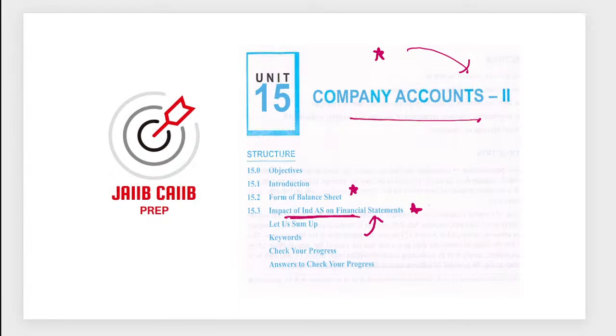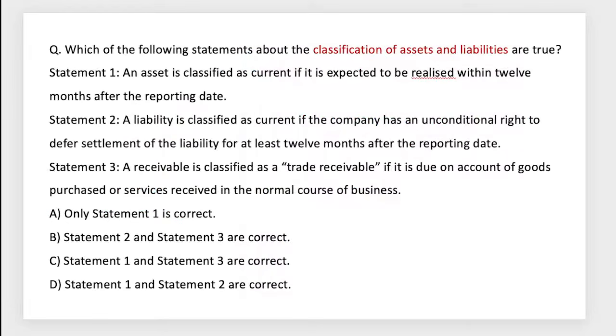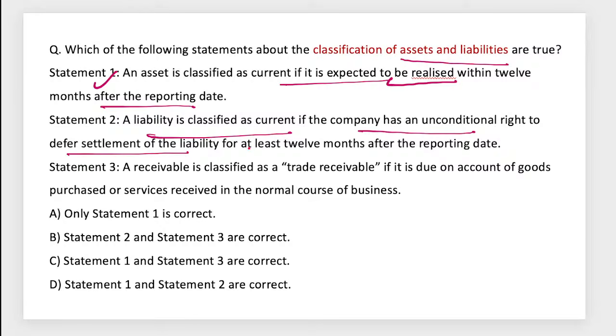So what will be the questions? If I show you some sort of question, classification of assets and liabilities are true, like it is around the balance sheet. An asset is classified as current if it is expected to be realized within 12 months after the reporting date. So this is true. The second one is a liability classified as current has an unconditional right to defer settlement for at least 12 months after the reporting date.